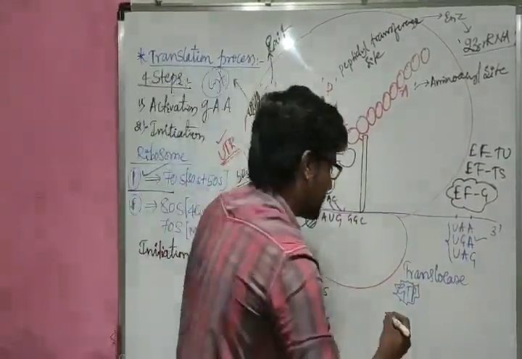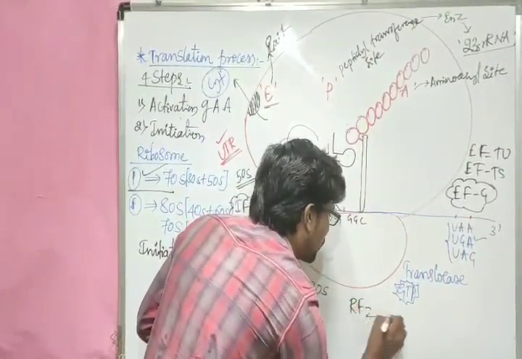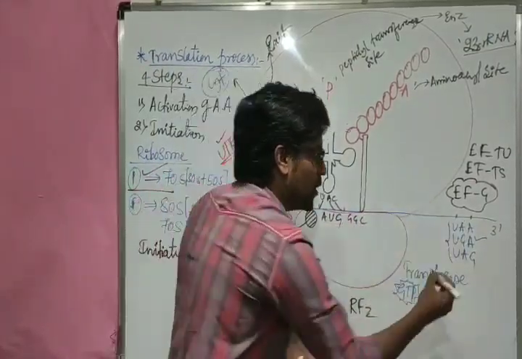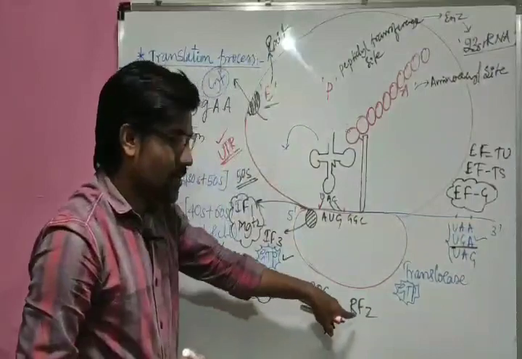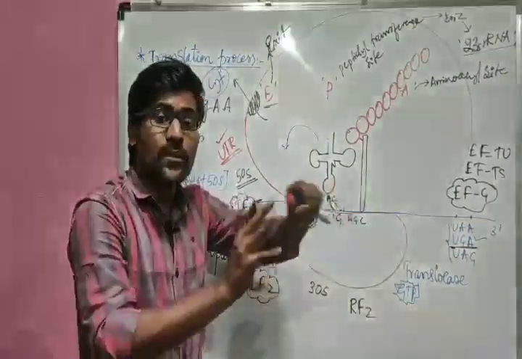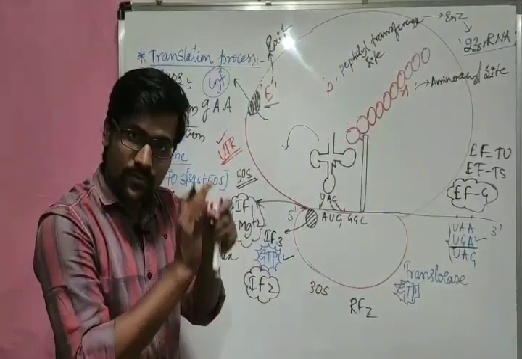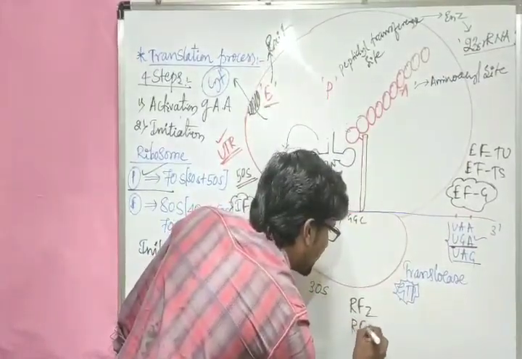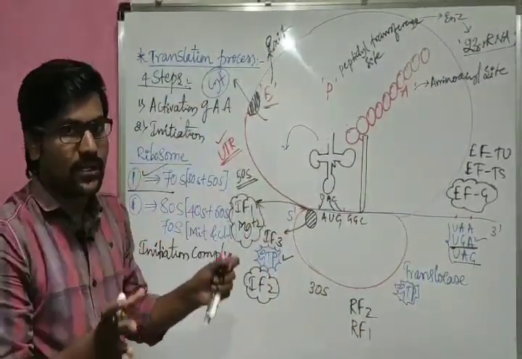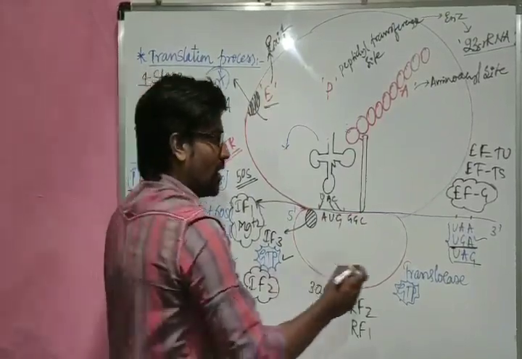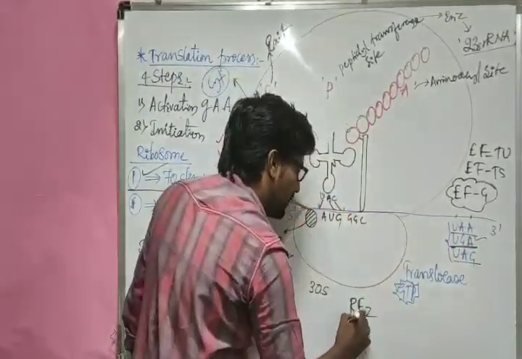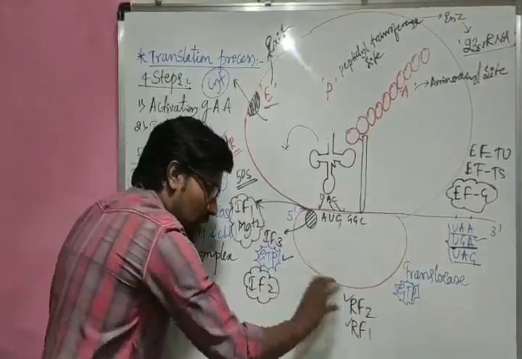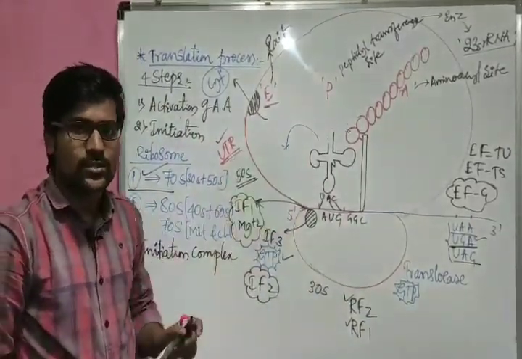So one factor, let me write here, RF2, releasing factor 2. If this codon UGA is present here, then releasing factor 2 will stop the entire process. Suppose if UAG is present, then releasing factor 1 will be used to stop that entire process. Or if UAA is present, either RF1 or RF2, any one releasing factor will be used over there, right? And for these factors to work, again GTP molecules will be used.